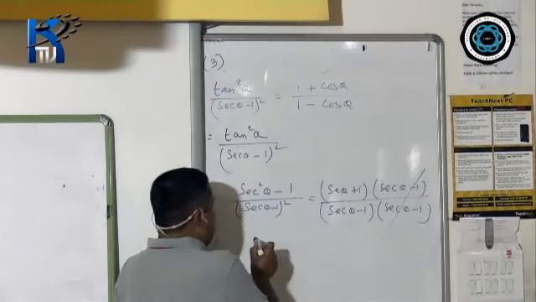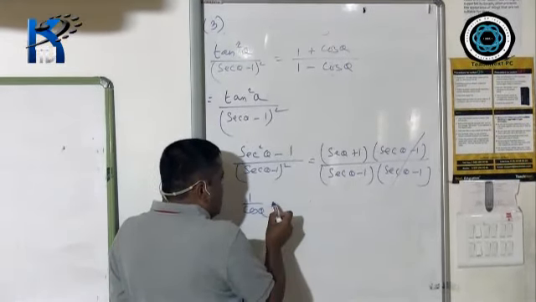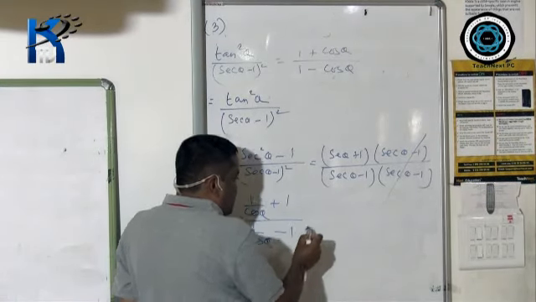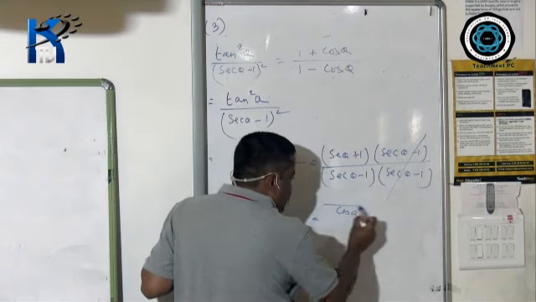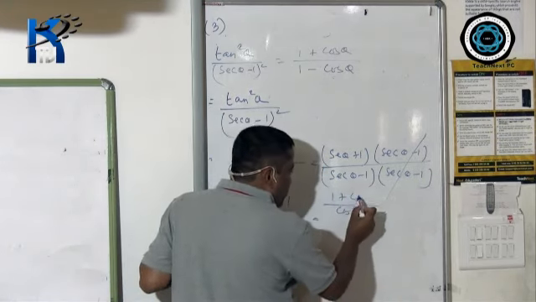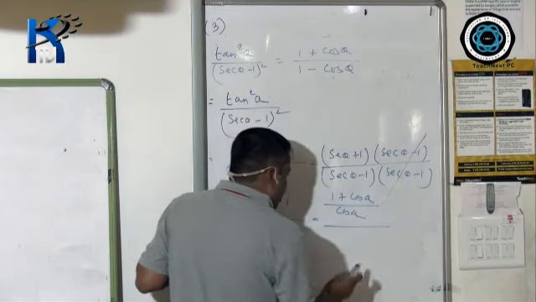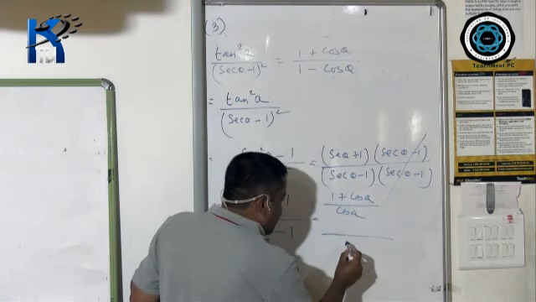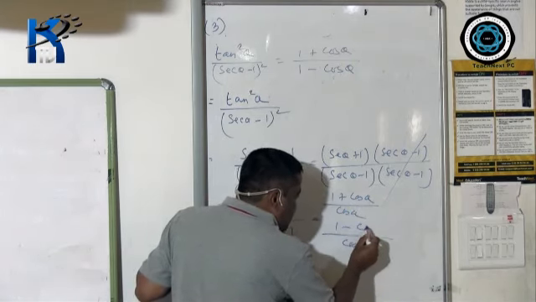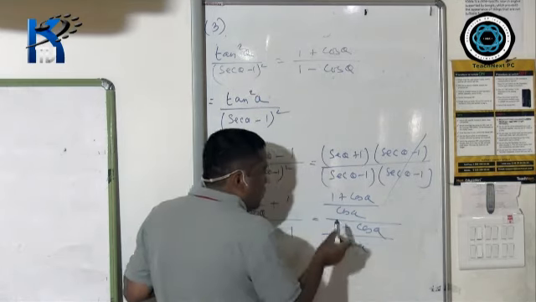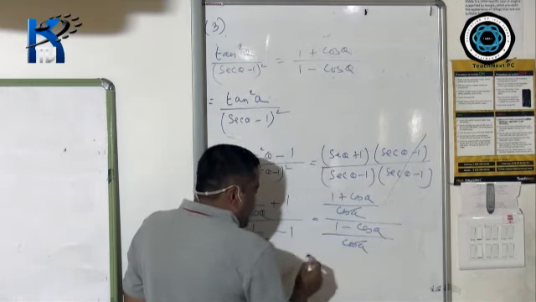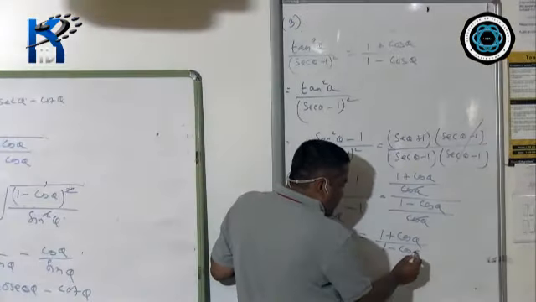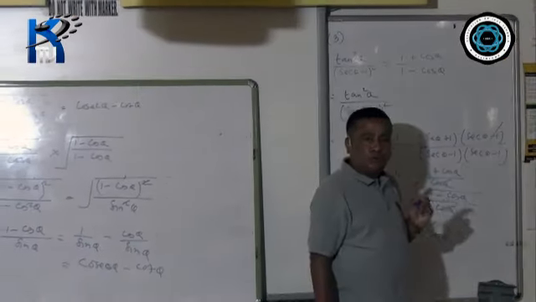Now sec theta you can easily convert: 1 by cos theta plus 1 divided by 1 by cos theta minus 1. So LCM is cos theta. So here it will be 1 plus cos theta divided by, again the LCM is cos theta, 1 minus cos theta. Now if you take the reciprocal, these two will get cancelled. So the answer is 1 plus cos theta divided by 1 minus cos theta, hence proved.